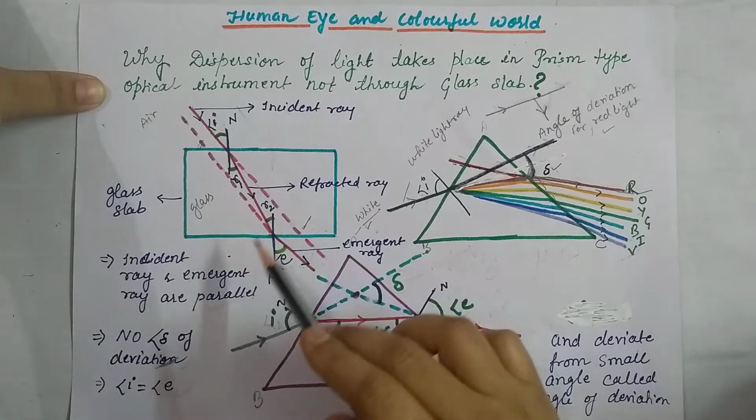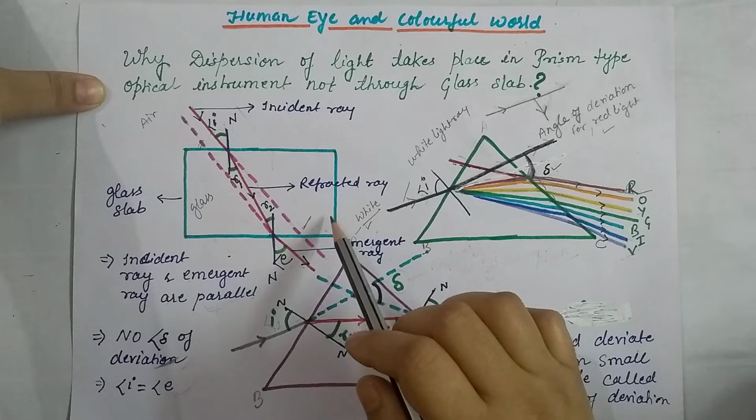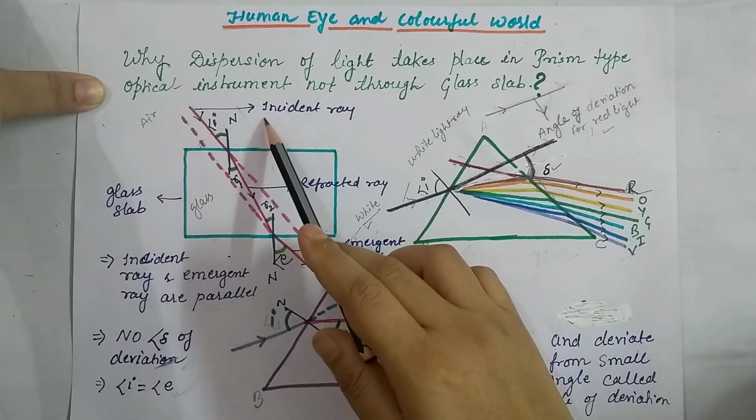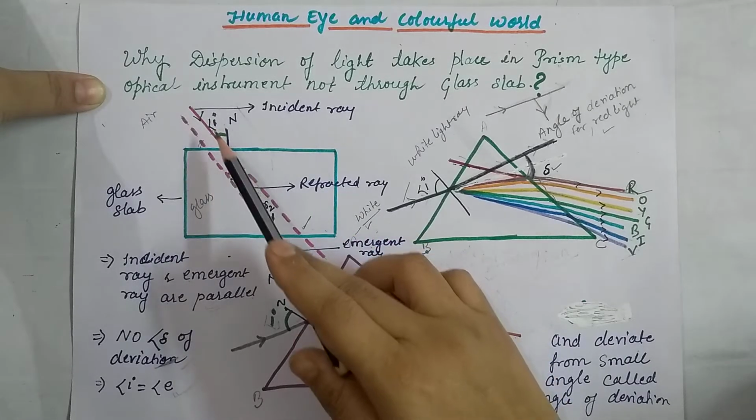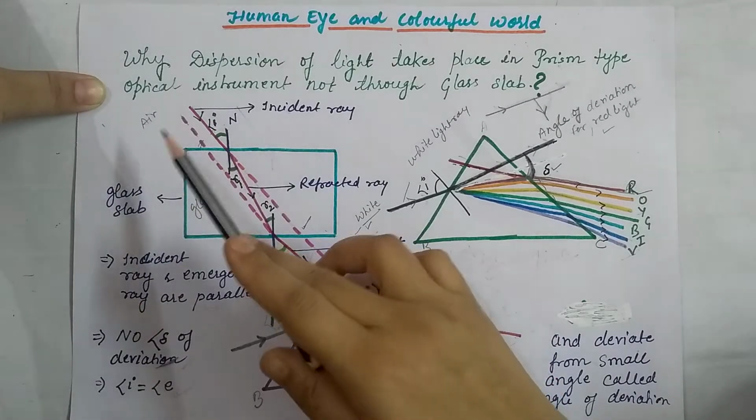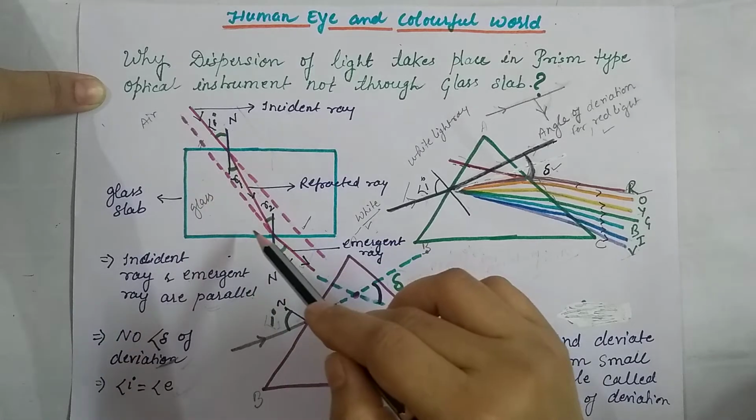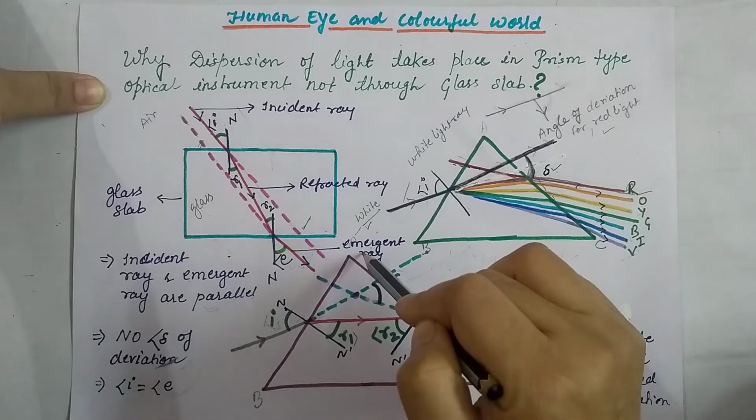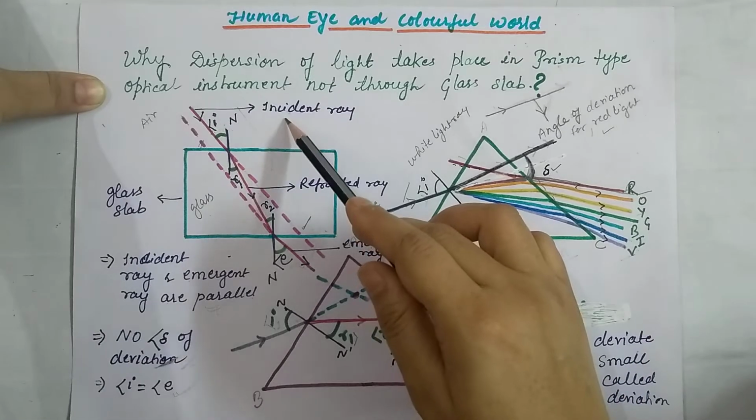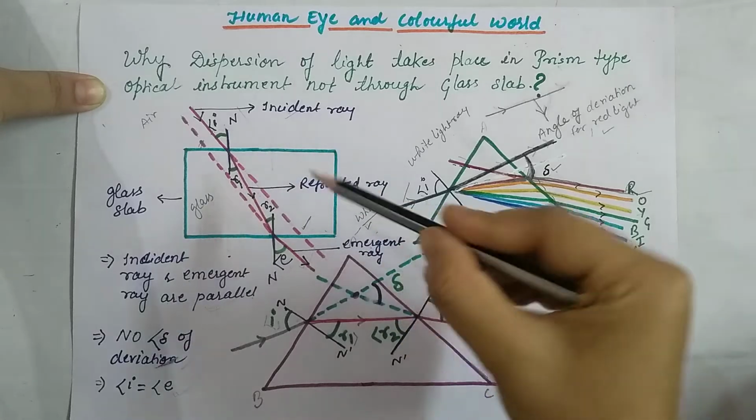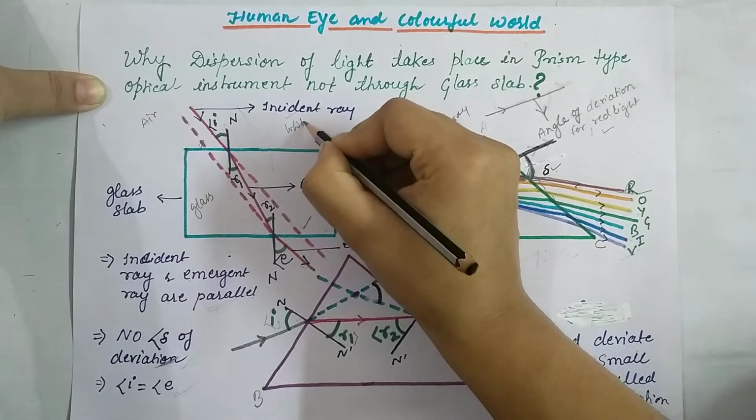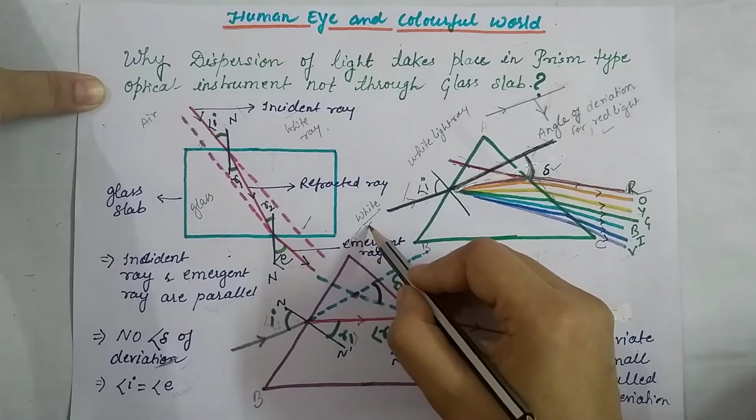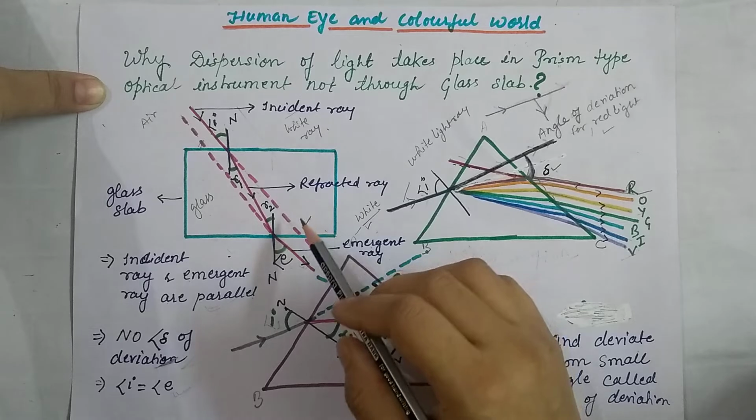The first figure is your glass slab, and the second is your prism. In the glass slab, the incident light ray, that is a white light ray, gets refracted due to the difference between the air and glass media, and comes out as the emergent ray. This emergent ray is the same as the incident white light. So the incident ray is white, and the emergent ray is also white.